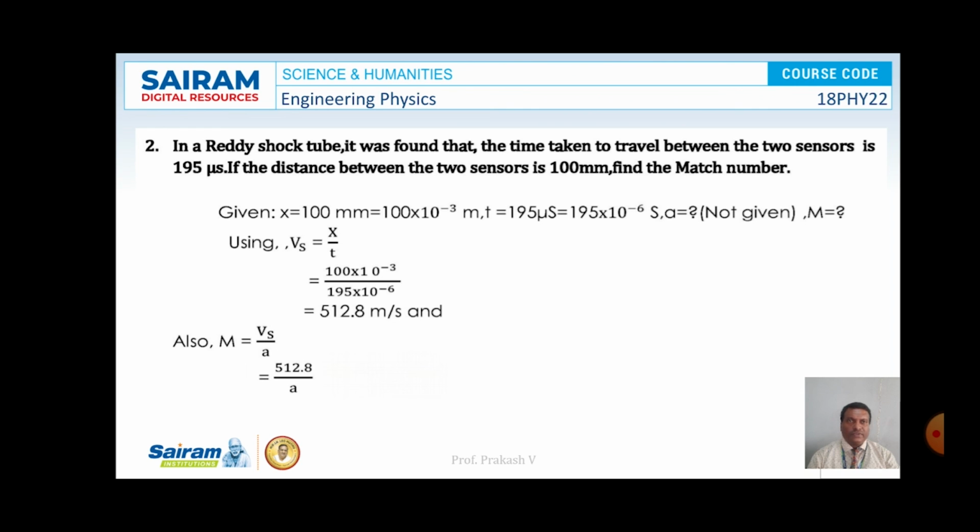512.8 meter per second, and further, Mach number M is equal to the velocity of the shock wave by the velocity of sound, that is 512.8 divided by a. Here the velocity of sound is not given, therefore the Mach number is written as 512.8 by a. If the value of a is given, then it is possible to calculate the Mach number.